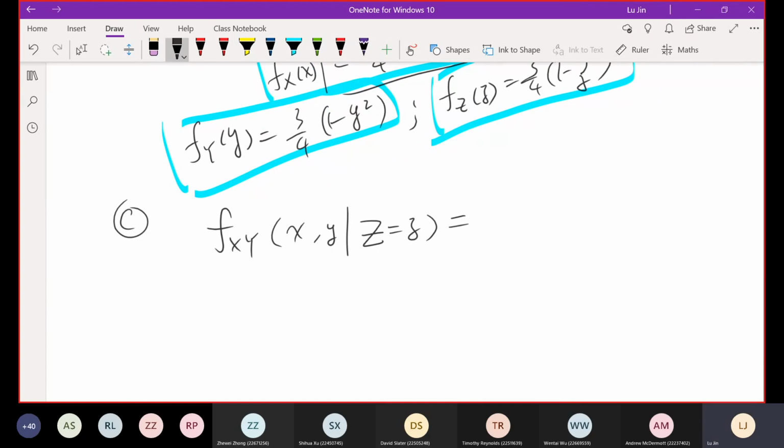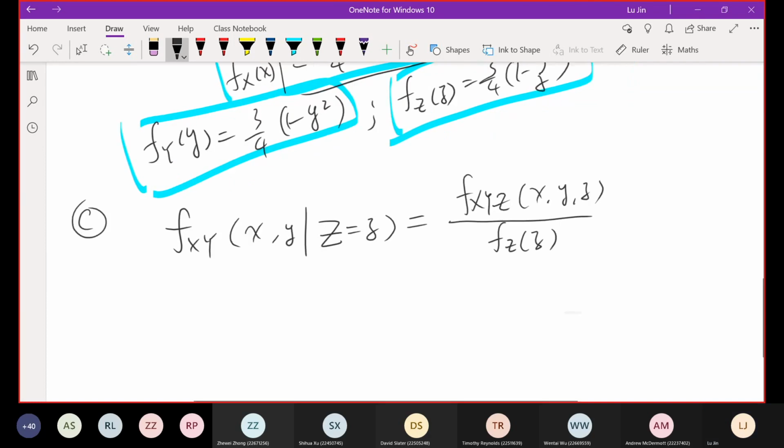By using the formula we introduced in week 1, we are going to use Bayes' theorem. So this conditional PDF can be interpreted as the joint one, the joint of all random variables, x, y, and z, divided by the marginal PDF of the condition random variable, which is f_Z(z).